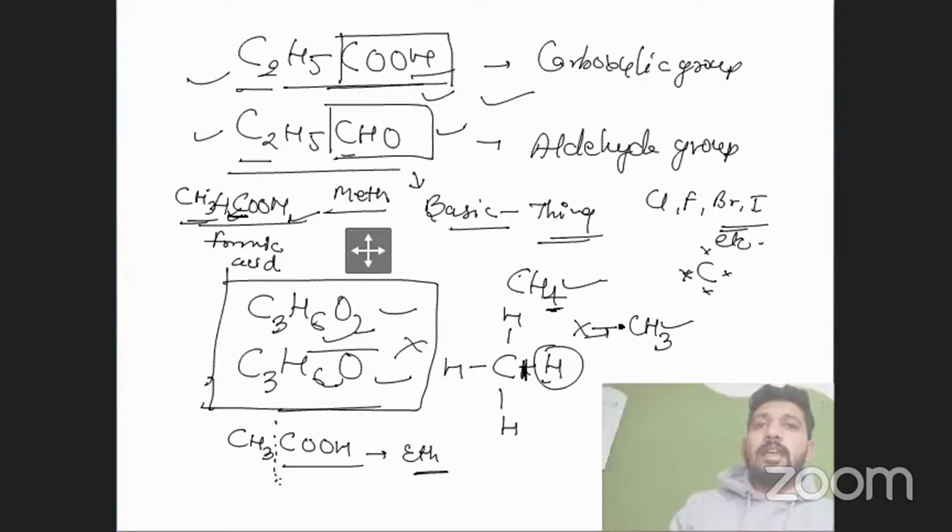But in IUPAC naming, if we exclude this specific carbon, we will call it a meth structure. And if we include this specific carbon, then we will call it an eth structure. Clear? Understood, sir.